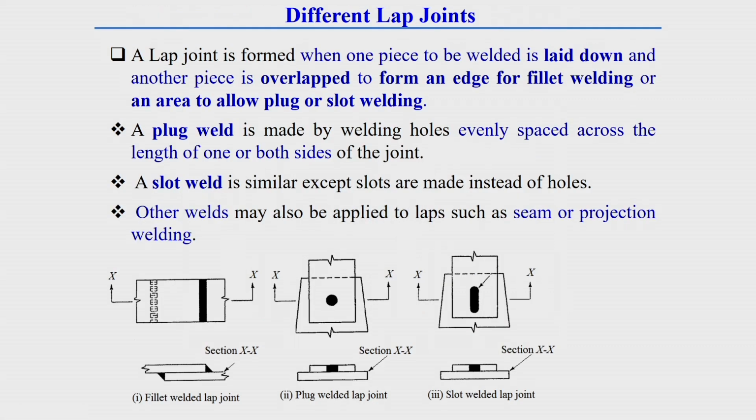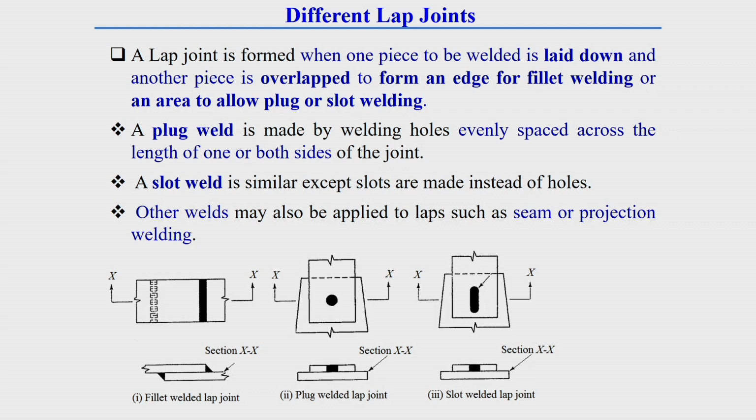Now different types of lap joint. First of all we should know what a lap joint is. A lap joint is formed when one piece to be welded is laid down and another piece is overlapped to form an edge for fillet welding or an area to allow plug or slot welding. That means two material plates are put together and overlapped.